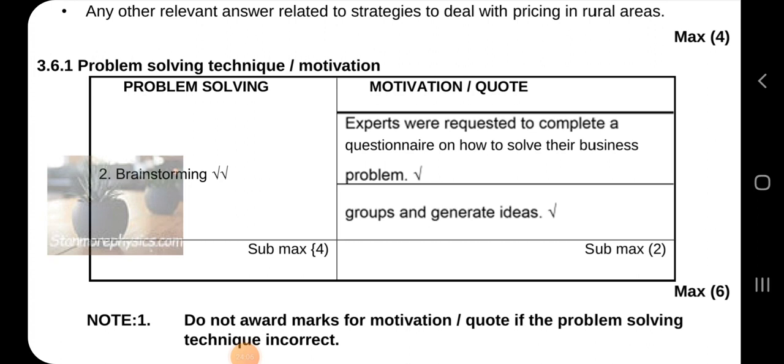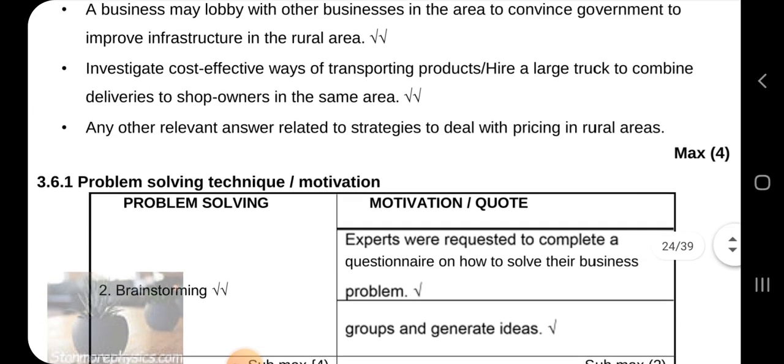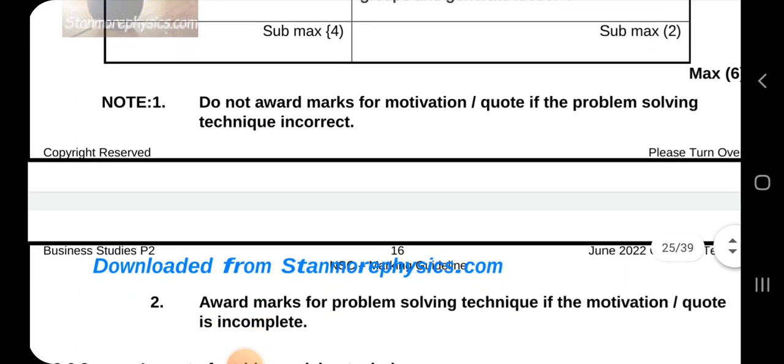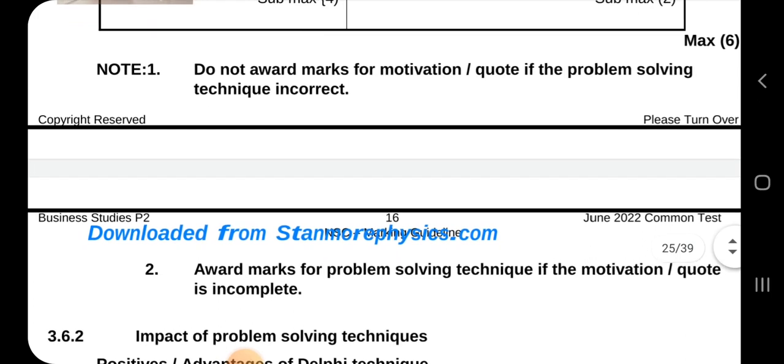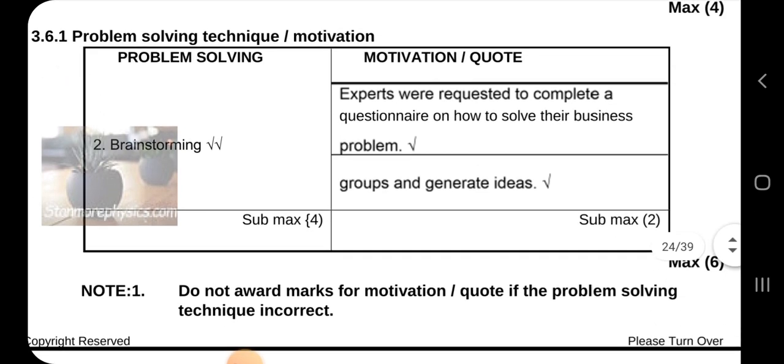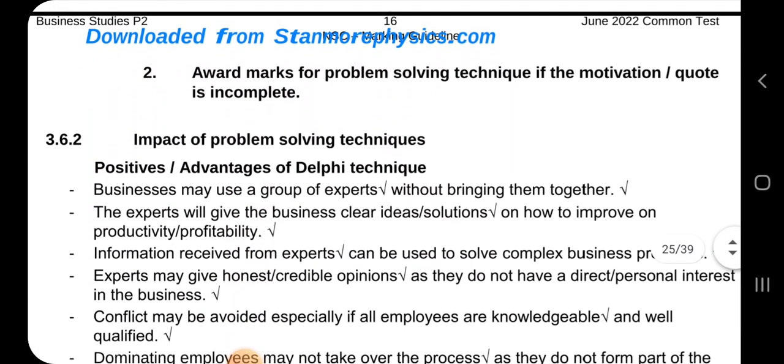And that was brainstorming. And then the motivation: employees were requested to work in groups and generate ideas. So we have brainstorming. That is the technique used. Do not award marks for the motivation if the problem-solving technique is incorrect. So the problem-solving technique and the motivation should both be correct.